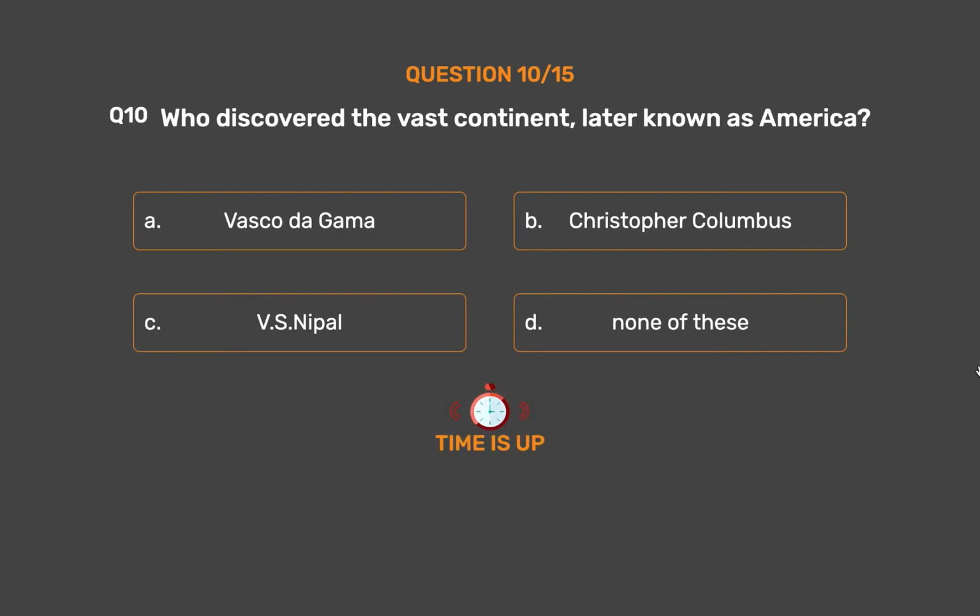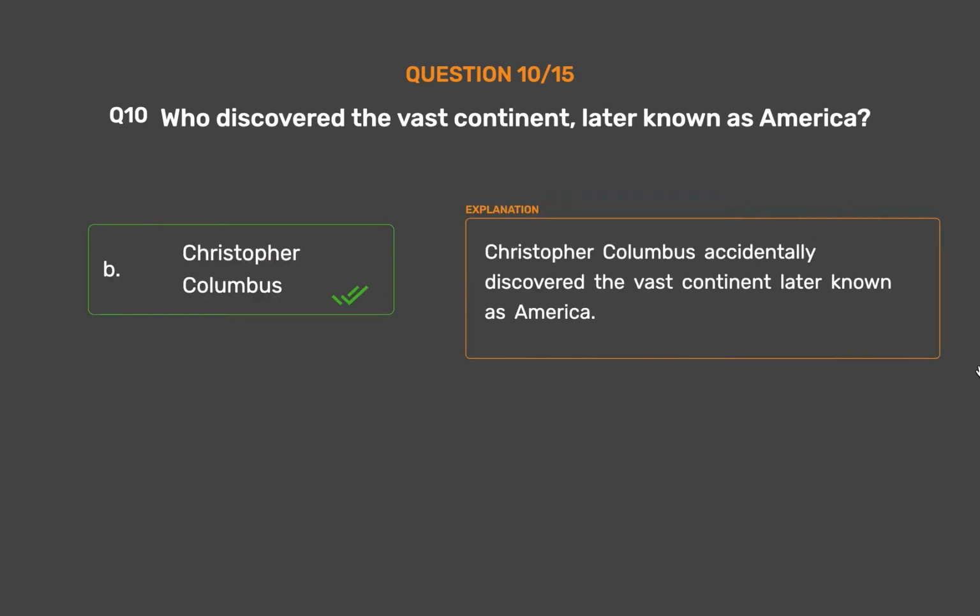The correct answer is option B. Christopher Columbus. Christopher Columbus accidentally discovered the vast continent later known as America.